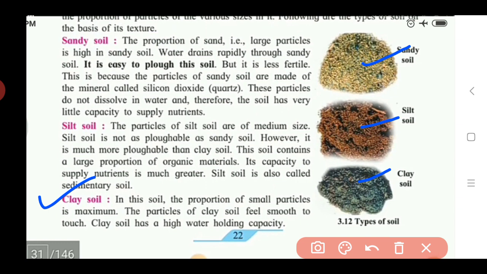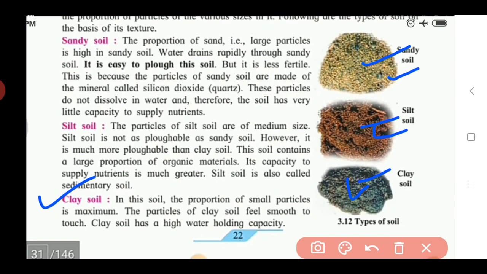If we compare the particle size with silt soil, it is very small in size as compared to the other two. The particles of clay soil feel smooth to touch, meaning it is in a powder form, so it is very soft to touch.